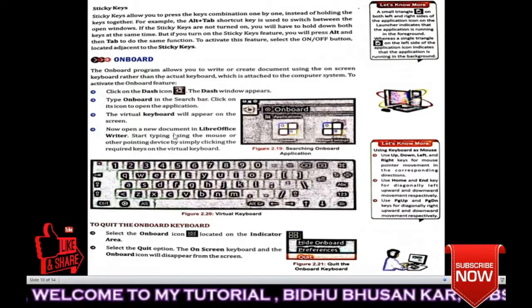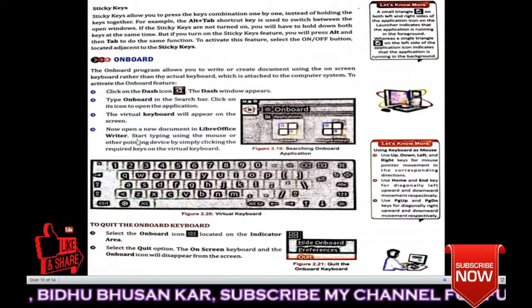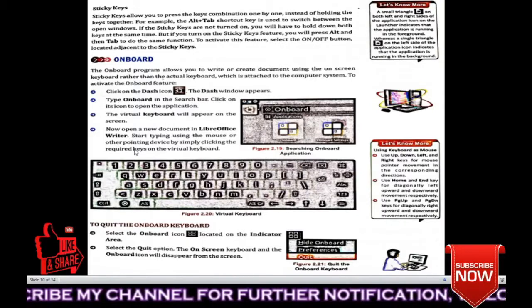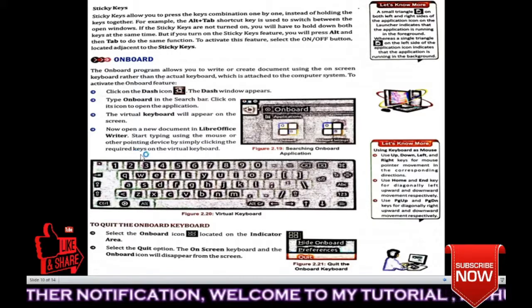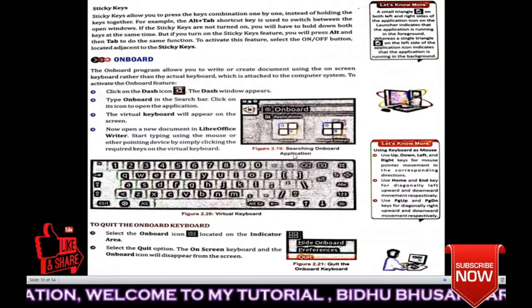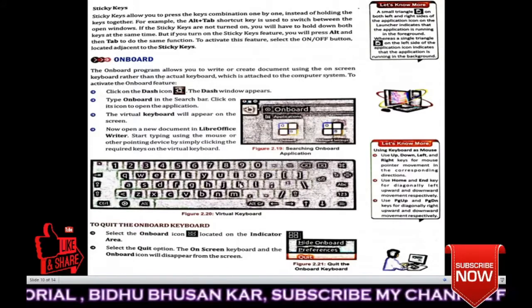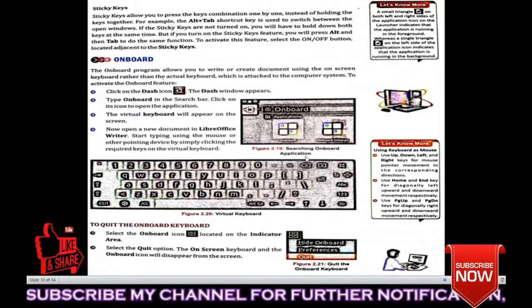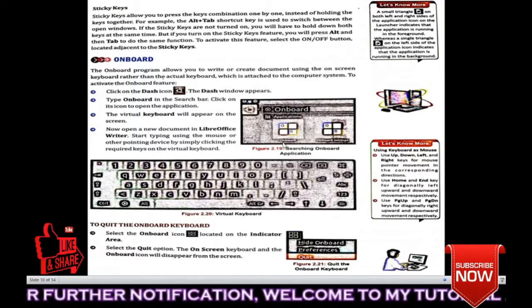Now open a new document in LibreOffice Writer. Start typing using the mouse or other pointing device by simply clicking the required keys on the virtual keyboard. Understood? This keyboard I am talking about is your virtual keyboard. You can see it on your screen. Searching for the Onboard application, so you can search the application here also.